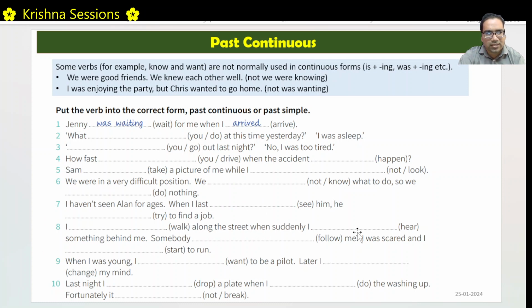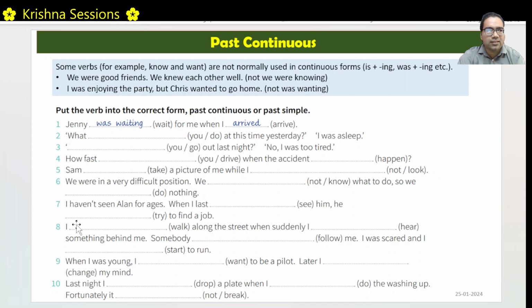I was walking along the street when I suddenly heard something. Along the street, I was walking. In the middle of my walking, I heard something. Right, this is a single point. In the middle of walking, I heard something behind me. Somebody, again, it should be continuous. Somebody was following me. I was scared and I started to run. Start is again a simple point. It is not running. I started to run.